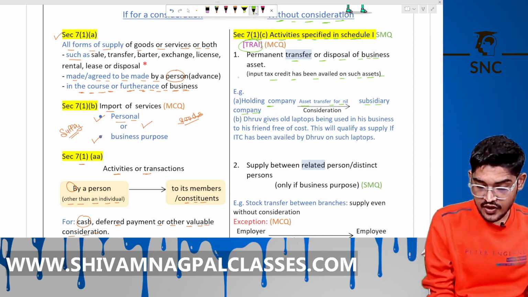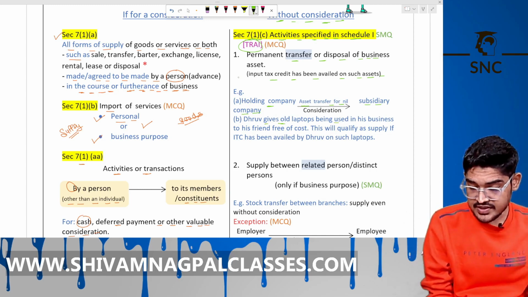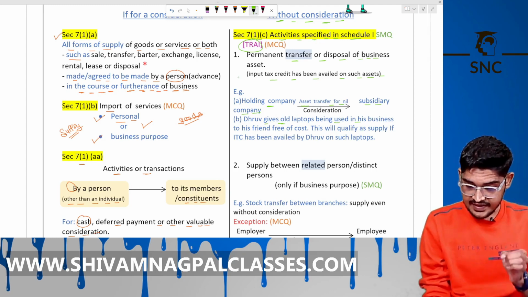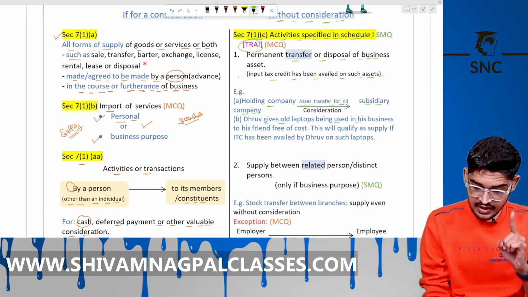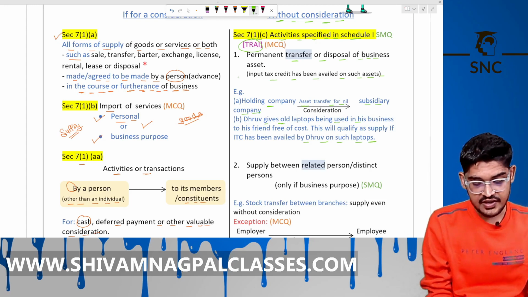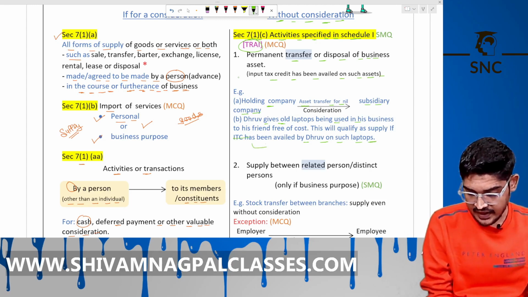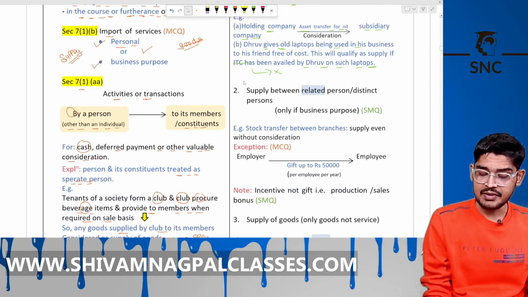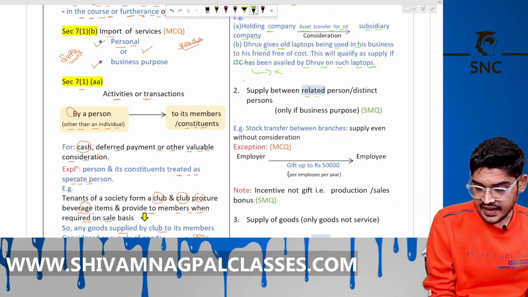Now, Dhruv gives an old laptop being used in his business to his friend free of cost. This will qualify as supply if ITC has been availed by Dhruv on this laptop. If laptop ITC is taken, then it is supply without consideration. If ITC is not taken, then it is no supply without consideration. Is it clear?